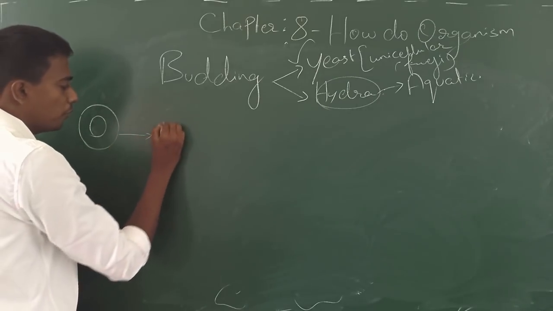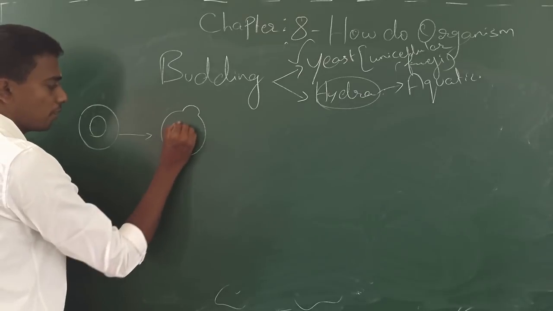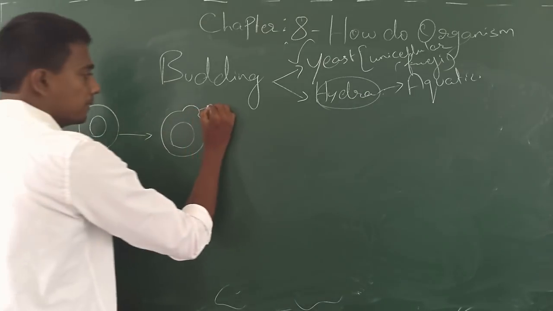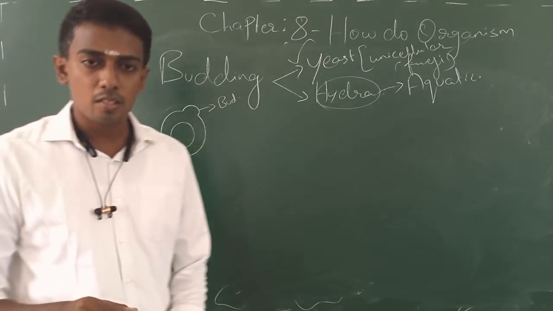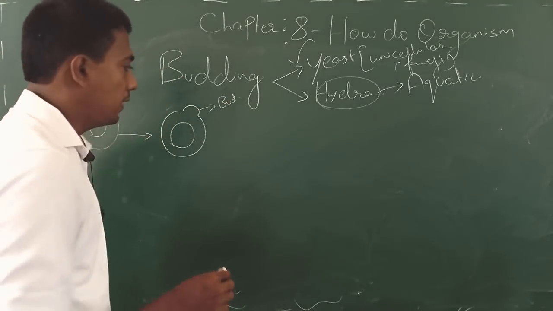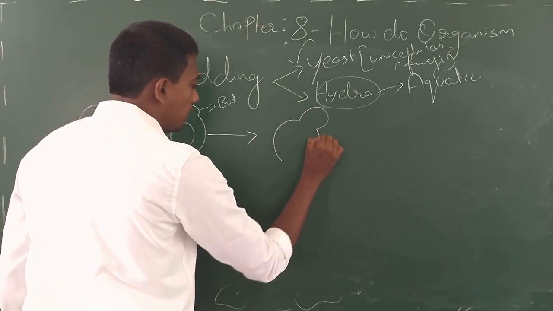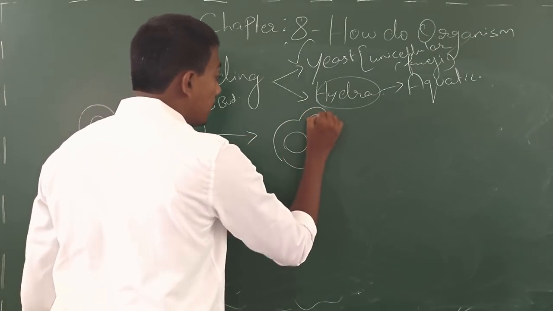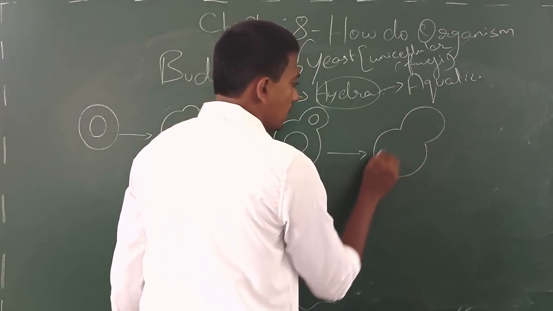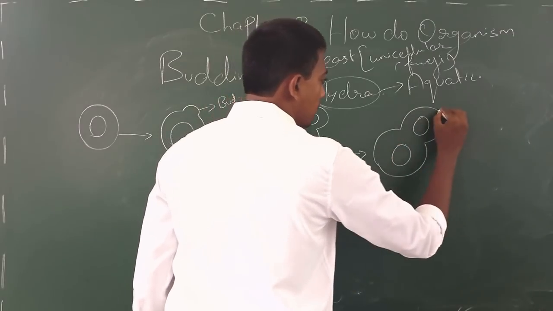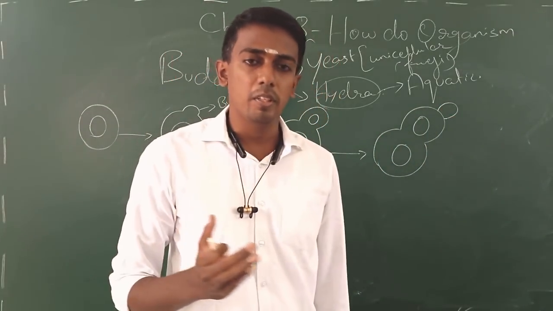Now once you give yeast more nutrition, it starts developing a bud on its surface. This is the bud, a small bud that gradually starts to develop. Later on, the bud keeps proliferating and becomes big in size, and once it reaches a considerable size, this new bud may start making a new bud and it keeps growing tremendously.